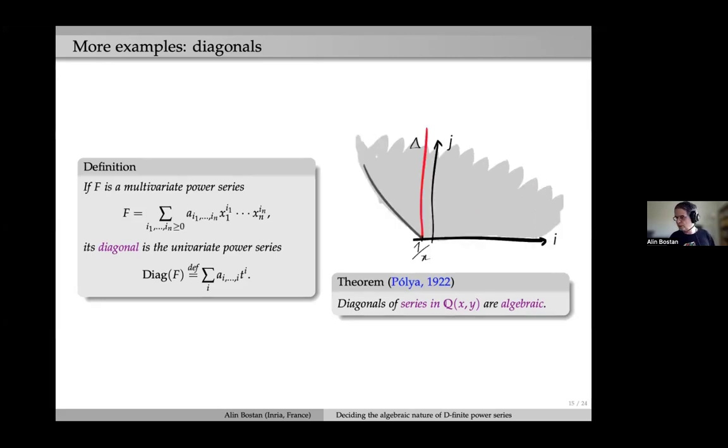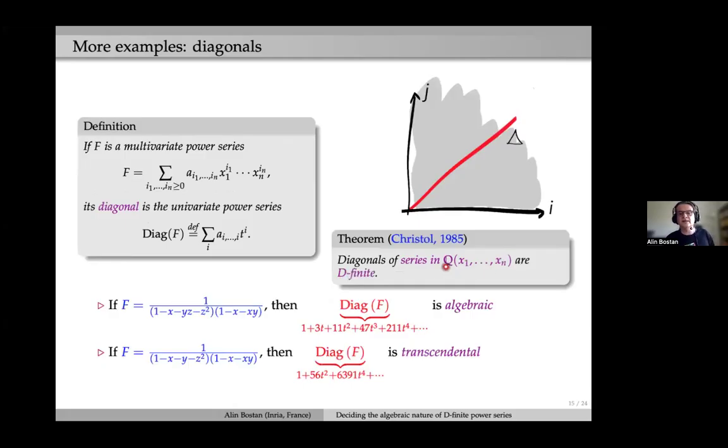The proof is very short and pictorial, but I will not comment on this. We see the diagonal as a residue, and the residue is algebraic if we have two variables. But if we have more variables, this result is not true anymore, and there is a result by Christol that says that diagonals of rational power series are not algebraic in general, but they are still D-finite. So hence the question is well defined for us: given a rational function in three or more variables, decide whether the diagonal is algebraic or not.